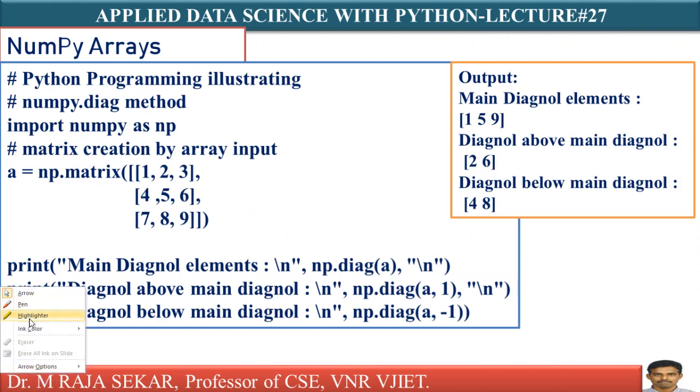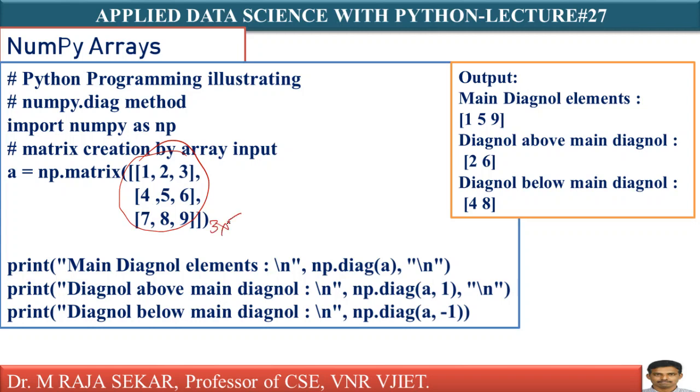To extract or construct a diagonal array, first I must have a matrix or array. Just see, is it not a matrix whose size is 3 by 3? NP dot matrix means internally it will create an array of size 3 by 3 with these elements. What am I saying here? NP dot diag A. NP dot diag means diagonal elements. It will return the diagonal elements. What are the diagonal elements? 1, 5, 9. That is the main diagonal, the principal diagonal.